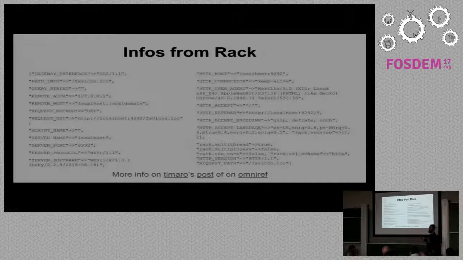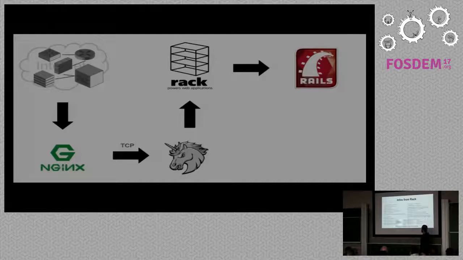So what Rails will receive here is just a Ruby hash with a lot of things in it. We have CGI 1.1 there. We have the host, localhost, since I was testing here. HTTP 1.1, WEBrick, that's the web server, application server. That's it. So we have a lot of things here.